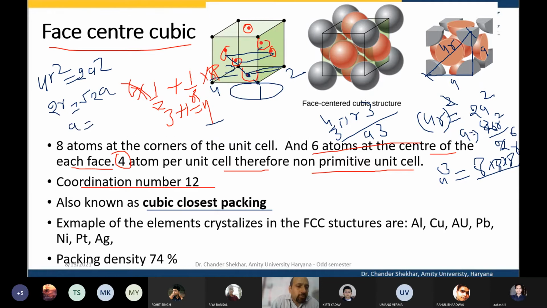So a is equal to root 2 r, and this implies a cube is equal to 2 root 2 r cube.